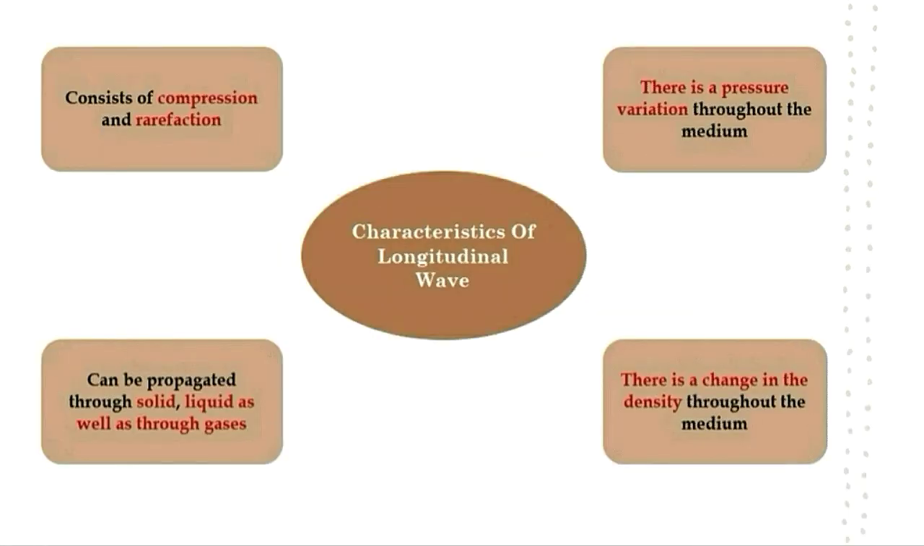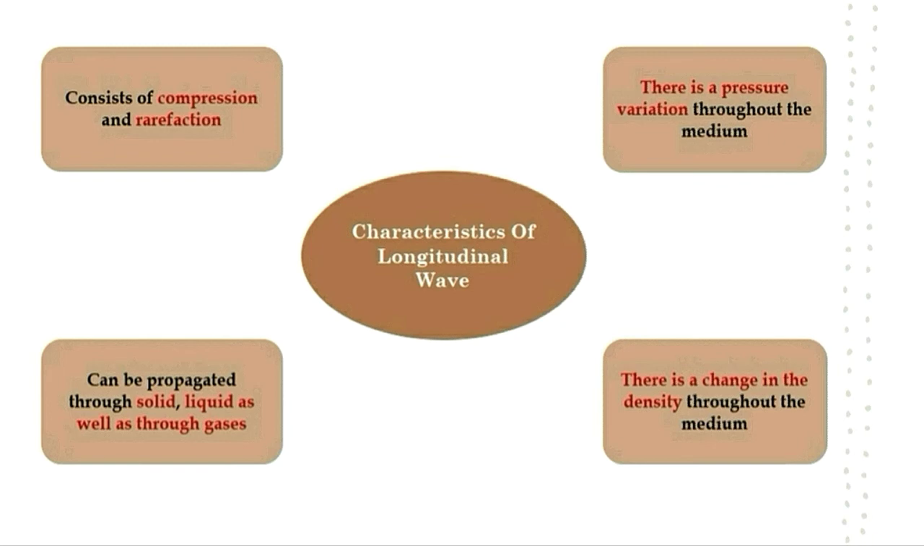Next are the characteristics of longitudinal waves. The first characteristic is that it consists of compression and rarefaction. The second characteristic is that there is a pressure variation throughout the medium. Why is there pressure variation throughout the medium? Because compression occurs.